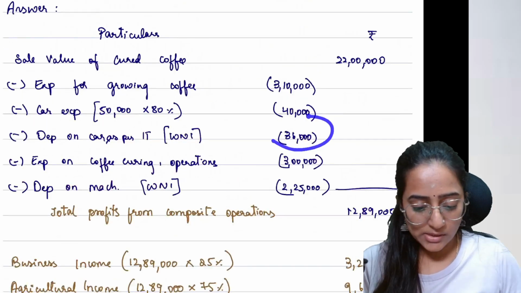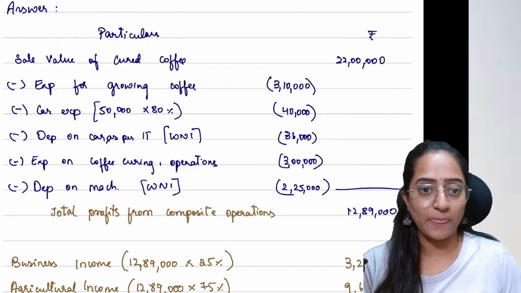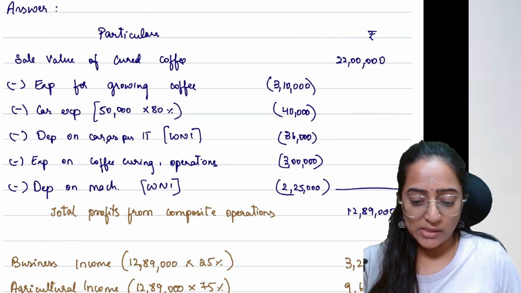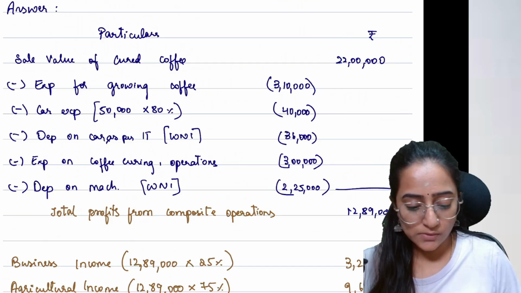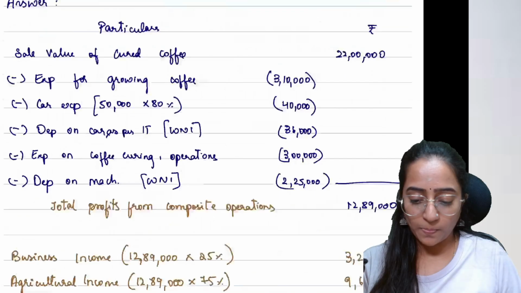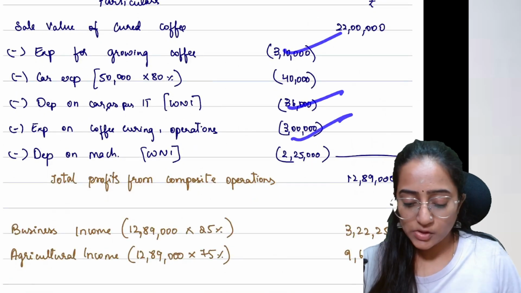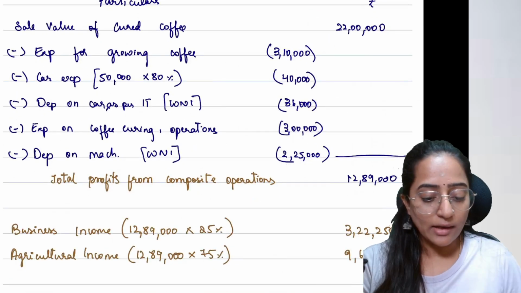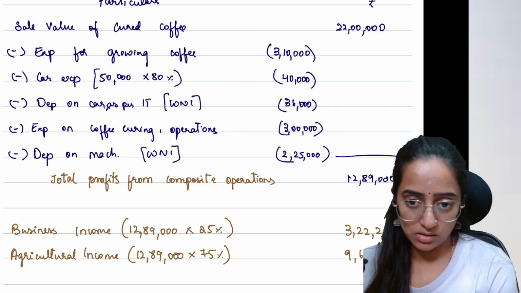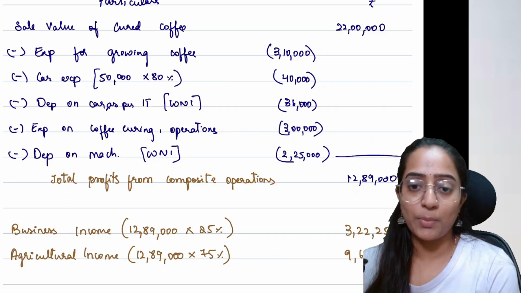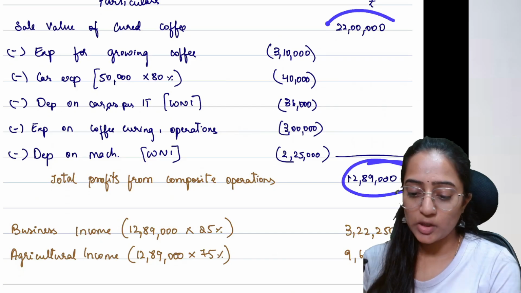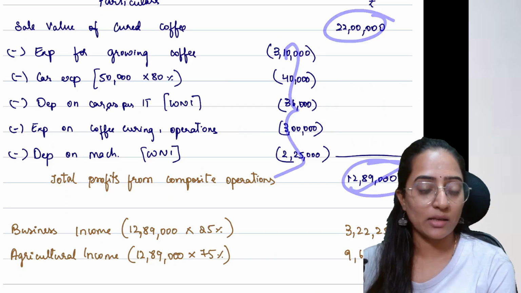If I have 36,000 plus 2,25,000, that becomes my total depreciation that I would consider: depreciation on car, depreciation on the machinery. Sale value is already provided in the question, 22 lakh. Expenses for growing coffee and expenses for curing coffee are already given in the question. These two are done. Depreciation calculation I have shown you. And running and maintenance of car expenses, only up to 40,000 rupees is allowed. So total profits from operations, 22 lakh. If you subtract all these things, you will get 12,89,000.